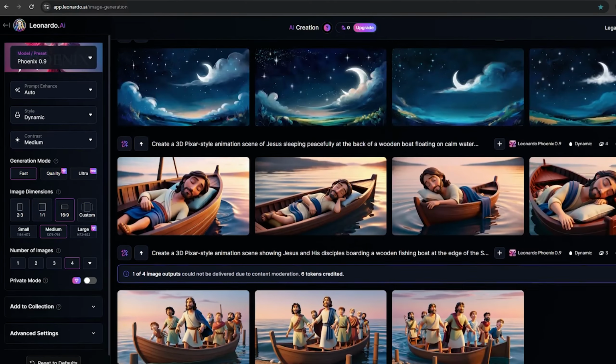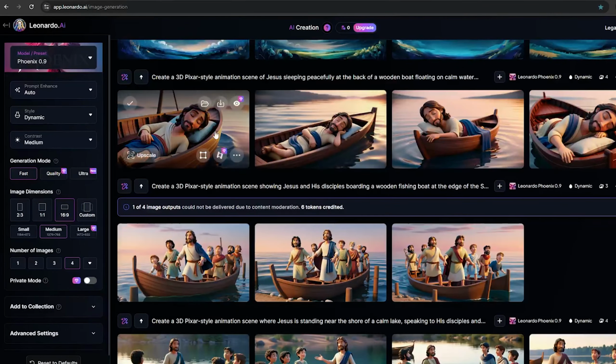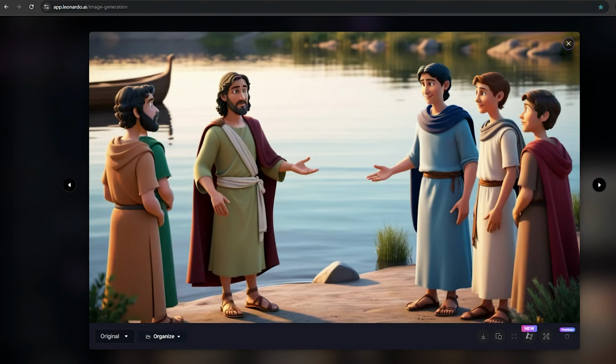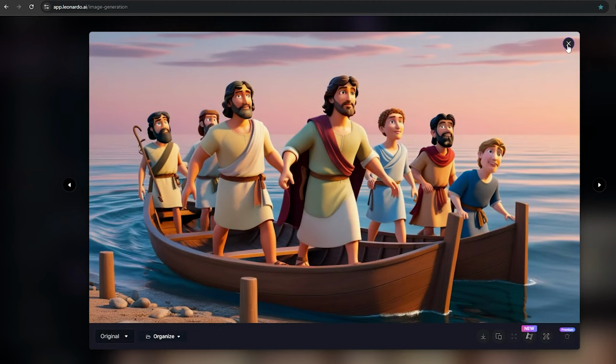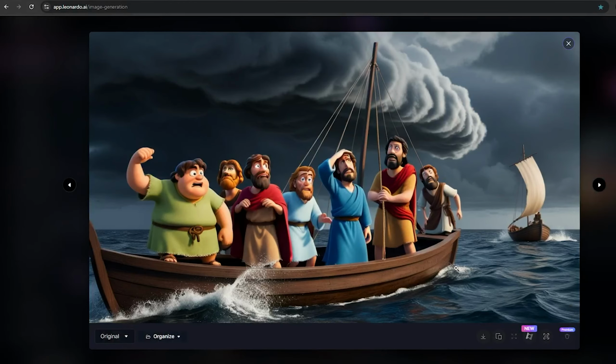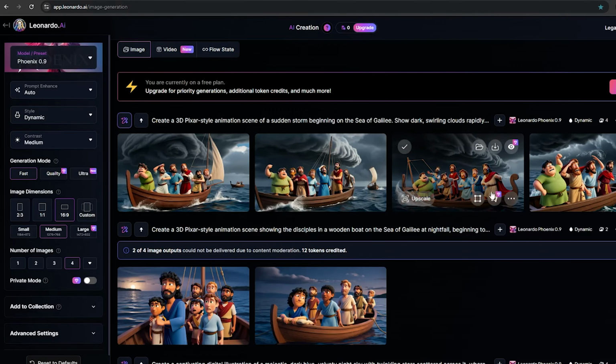Take a moment to zoom in on each image and compare characters. This quick check will help avoid any big differences between scenes. If anything looks off, just update the prompt or generate it again. This step helps your video feel more professional and smooth, without jarring changes in design.